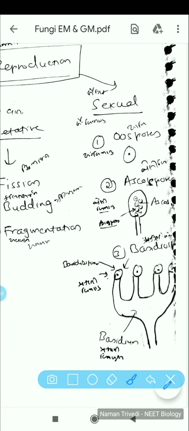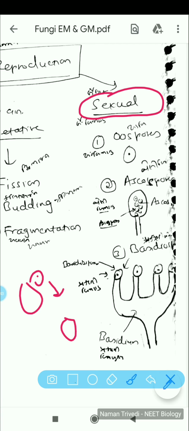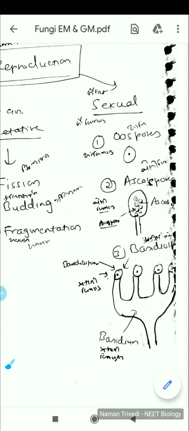Fragmentation will be just like Spirogyra and all. Budding is where a small bud is formed, and then it will develop into a new yeast. Fission is by division of the nucleus, and then two new fungal hyphae can be formed.